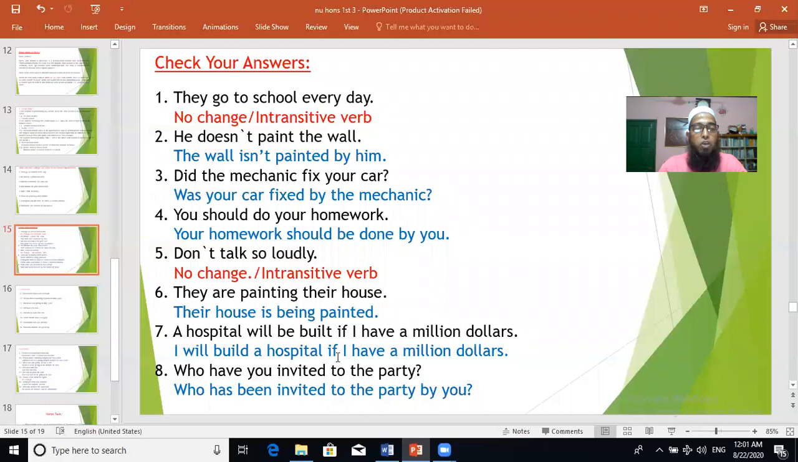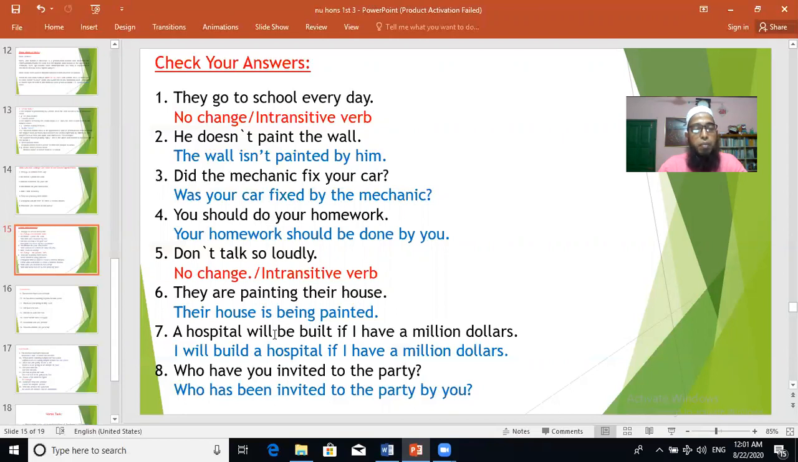I will build a hospital if I have $1 million. So you see, "will be built." This is passive voice. "Will be" is the helping verb of future continuous tense, and the main verb is in past participle form. This is passive voice actually, because future continuous tense should have a verb with -ing, but the verb is in past participle form. So when from passive voice we are going back to active voice, we have to go back to the previous tense.